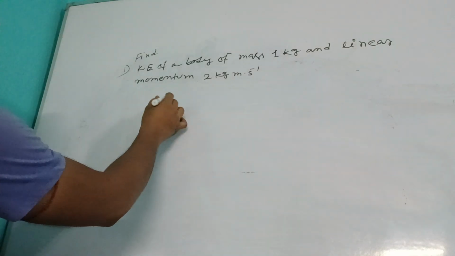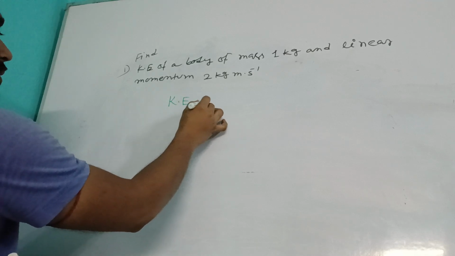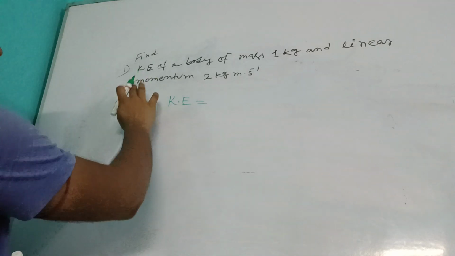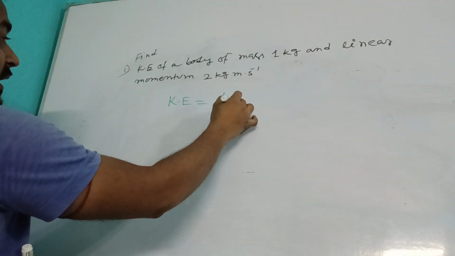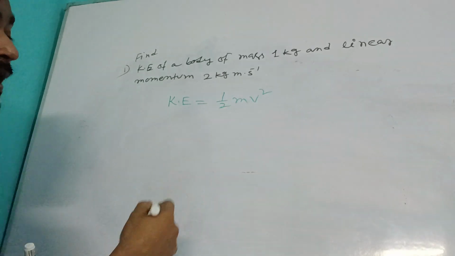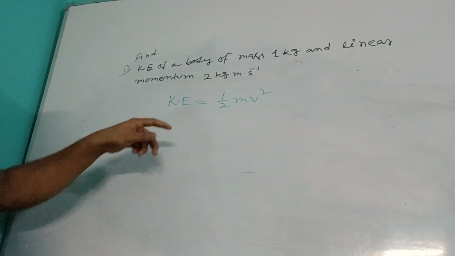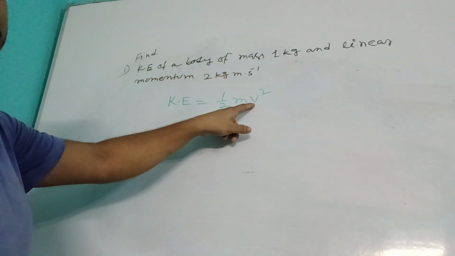We know kinetic energy KE is equal to what? They ask us to find the kinetic energy. It is half m v square. So now, what is the value of m? 1 kg. What is the value of v?